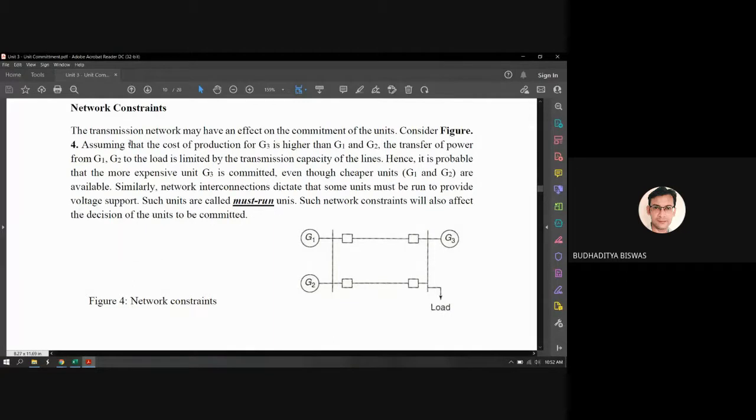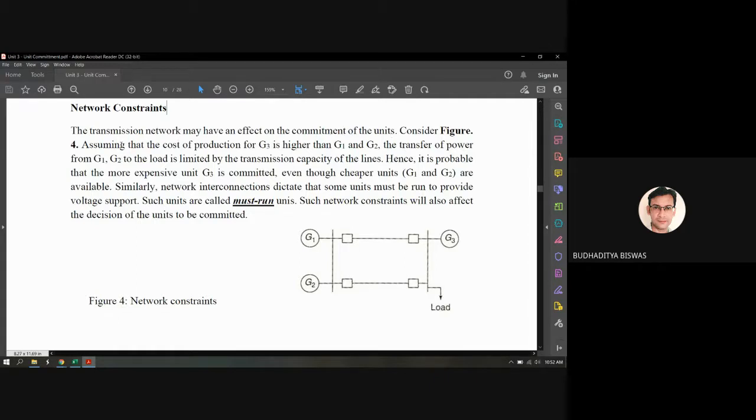Now, the next one is the network constraints. So what is called the network constraint? You see, this is one figure. Here you see two buses are there. This is bus number 1, where generator 1 and generator 2 are connected. This is bus number 2, where generator 3 is connected and the load is also taken from the bus. So the transmission network may have an effect on the commitment of these units.